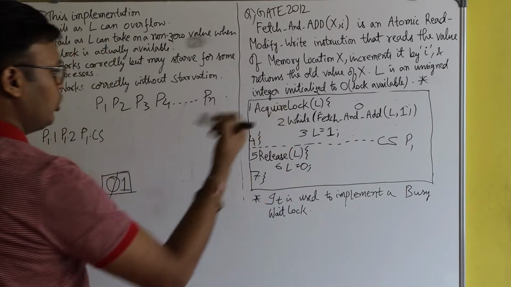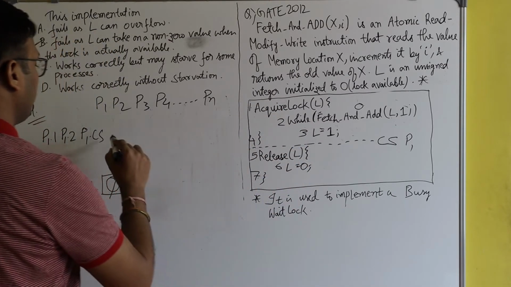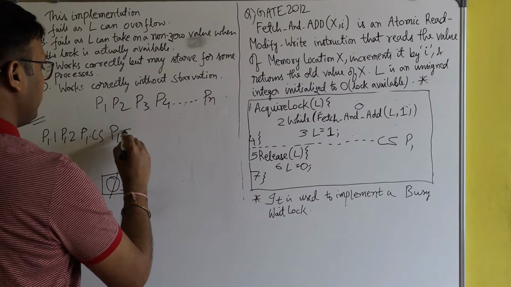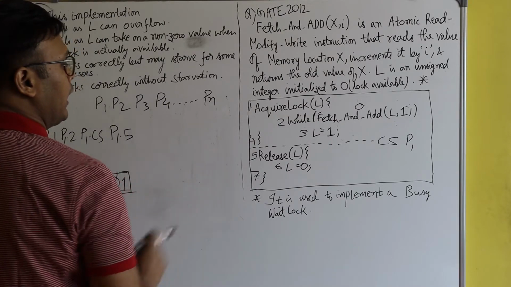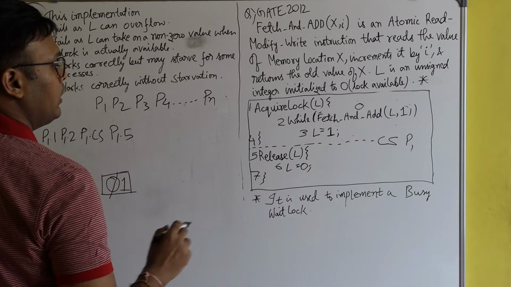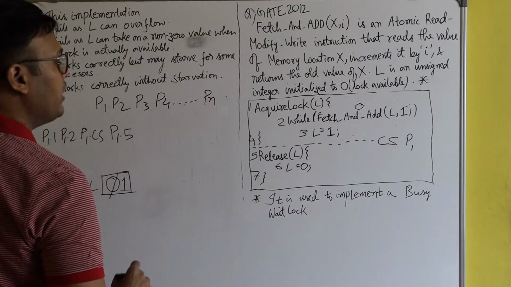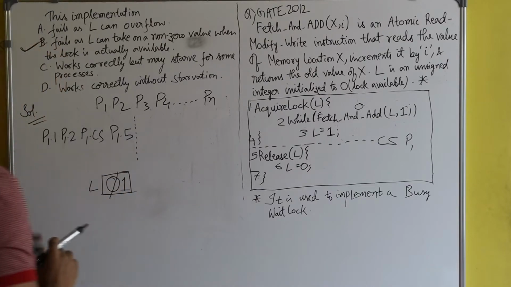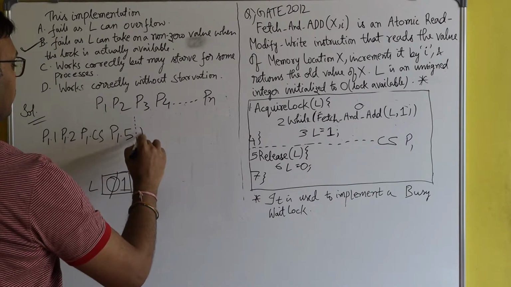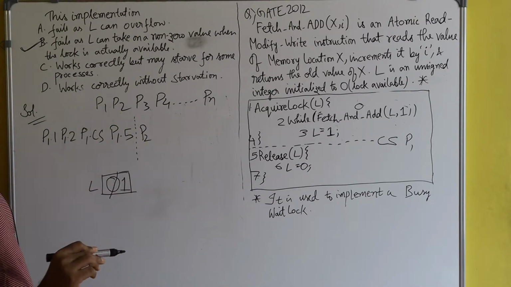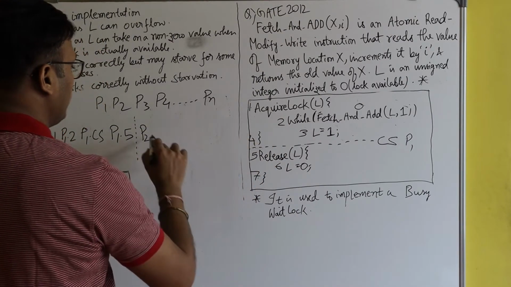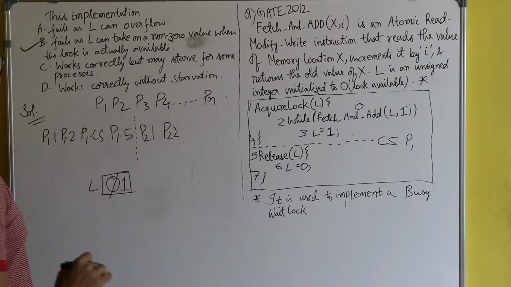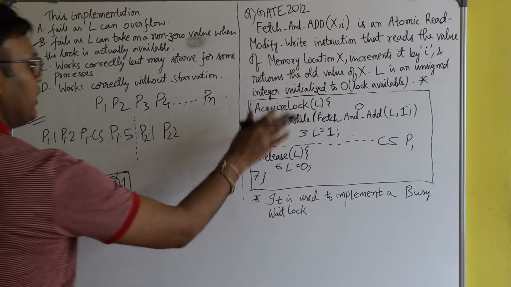After that, suppose P1 wants to come out from the critical section. So P1 will execute this exit section. P1 will execute line number 5. And suppose there is a preemption at this point, and now P2 came. P2 also wants to enter inside the critical section. So P2 will execute line number 1. Now P2 will execute line number 2. What will happen in line number 2?